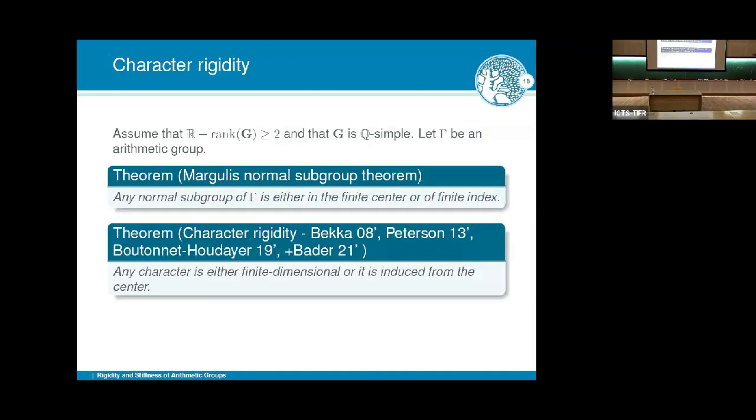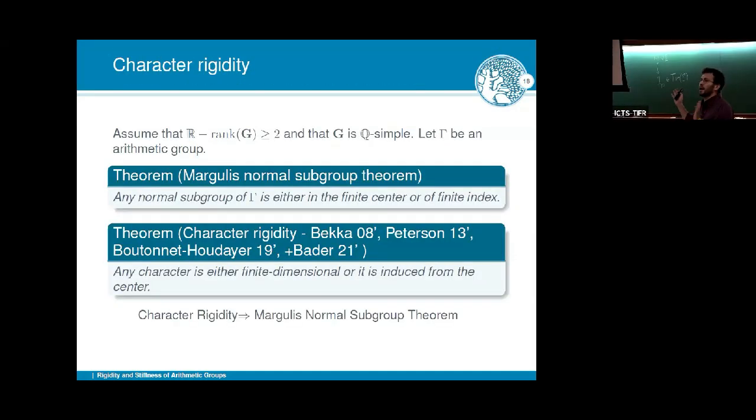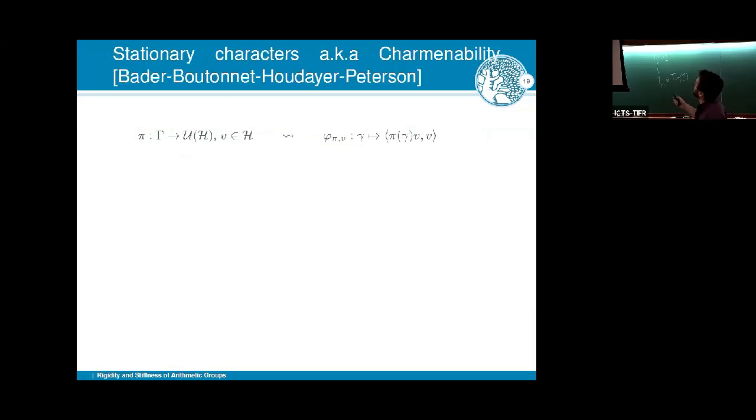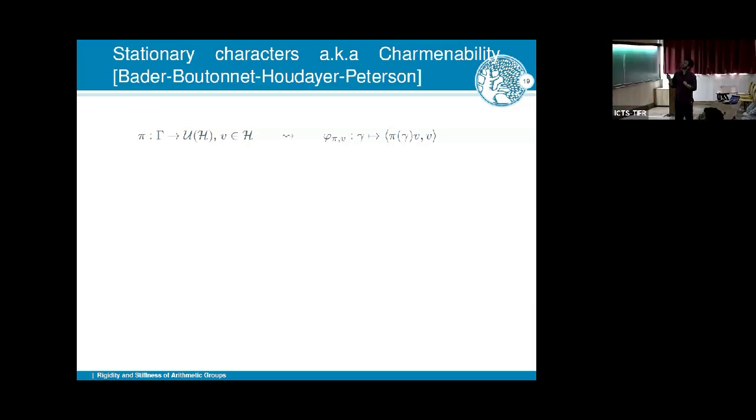then, okay, this explains how you get the normal subgroup theorem, but how do you get, for example, things about representation theory, about unitary representations, this wild theory, or about dynamics, etc.? And here is the key point. If you have a unitary representation of gamma, you can always cook up a matrix coefficient function out of it. The problem is that this function is not conjugation invariant. Positive definite, but not conjugation invariant, so it's not really in this framework. So you can't use character rigidity to obtain information about pi.